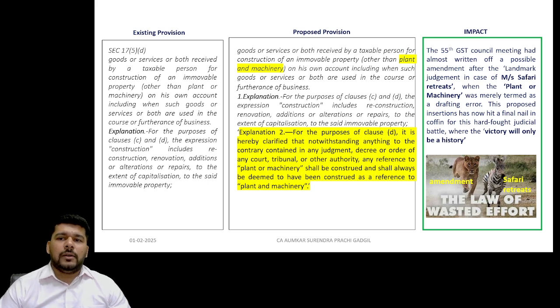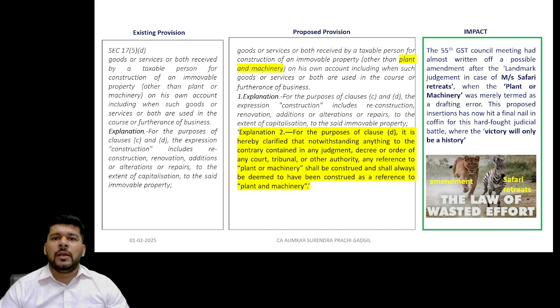Well, not many were surprised, but of course this is some sort of a shock, what the trade is going to take tonight. The provisions of section 17(5), clause D, vis-a-vis the explanation of the words plant and machinery, were clearly vitiated during the detailed judgment given by the Honorable Supreme Court in the case of Messrs.